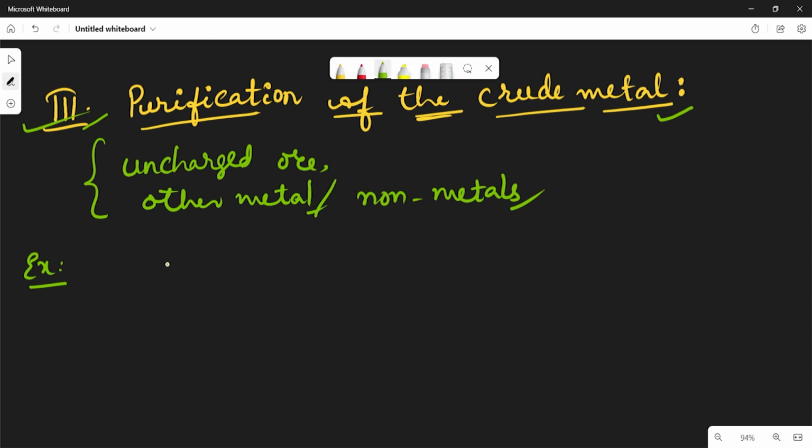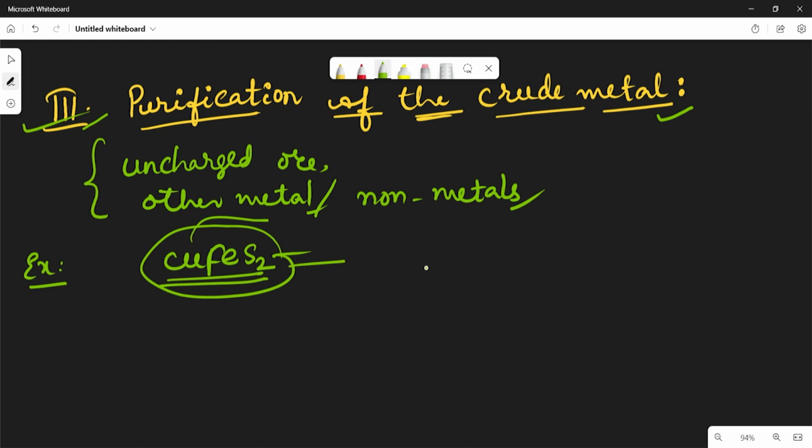So the blister copper is obtained from its sulfide ore, which is copper iron pyrites, CuFeS2. From this ore we are extracting the copper metal, but it contains some copper sulfide and iron and sulfur.